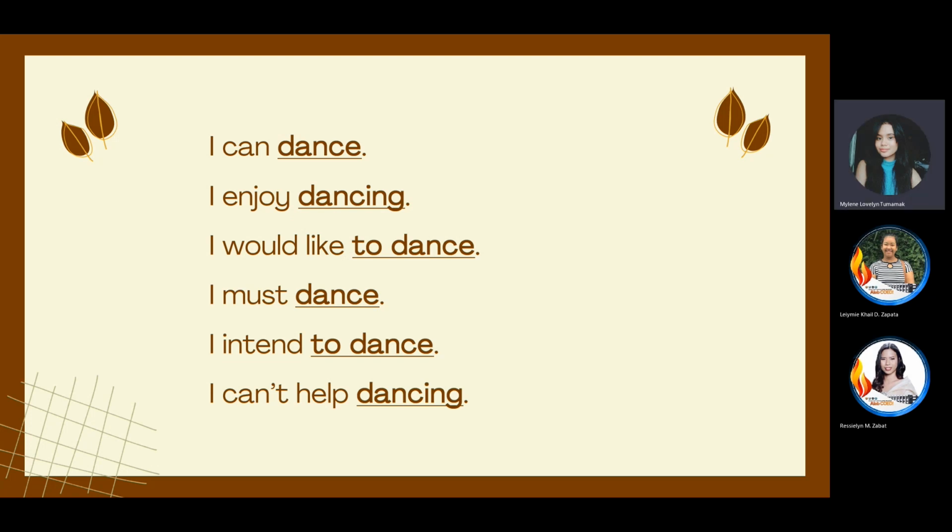How do we form the word dance in these sentences? We sometimes use the word dance itself, but sometimes we add to in the beginning of the word or ing in the end of the word.